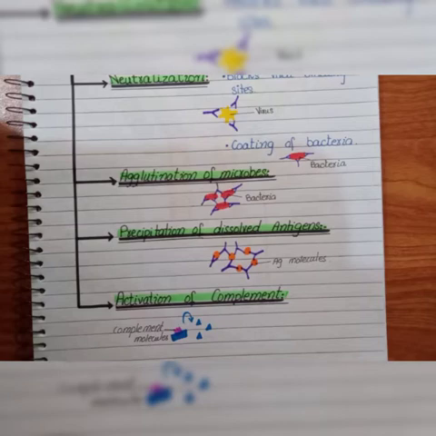So here we have some antibody functions: neutralization, agglutination, precipitation, and activation of complement.